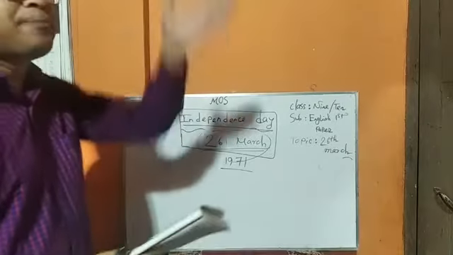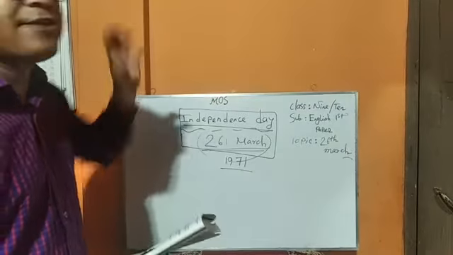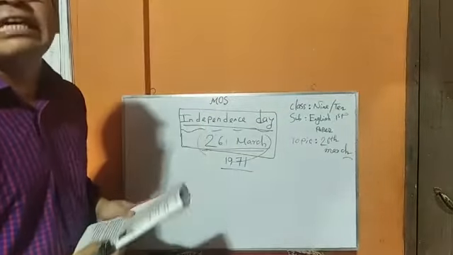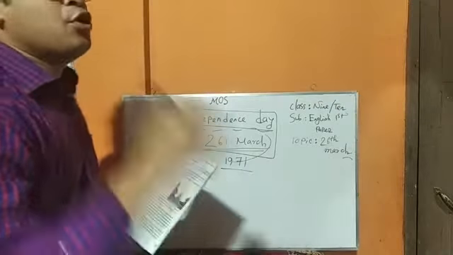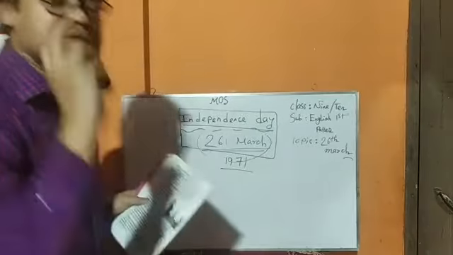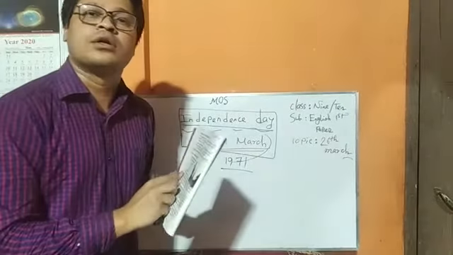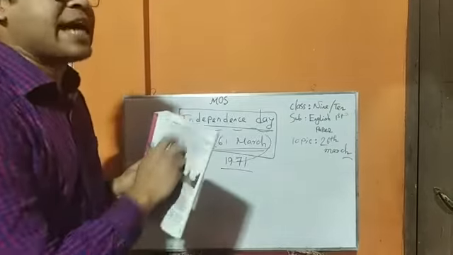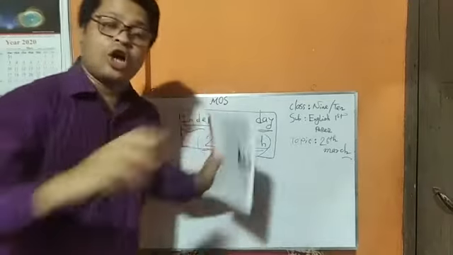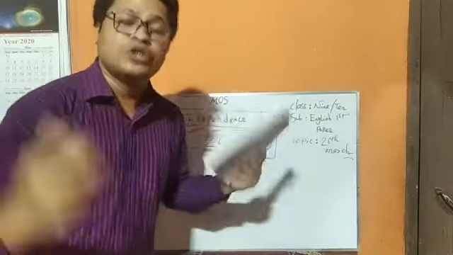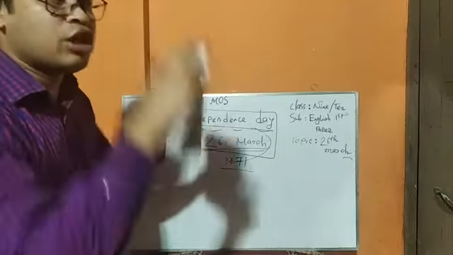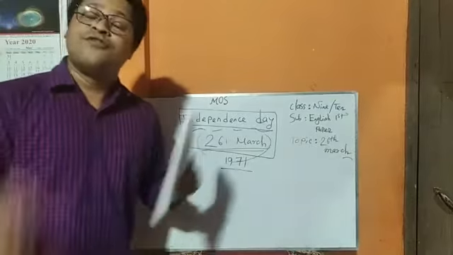Number one, you have to read the passage thoroughly and carefully, and you have to understand the meaning. You have to write down the keywords, and you have to know the synonyms and antonyms of the keywords. And finally, you have to know the extract of the passage. If you complete all these conditions, you will be able to realize a passage properly, answer all the questions and get full marks.